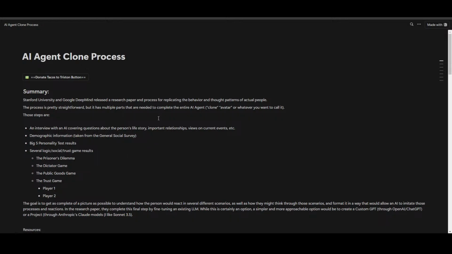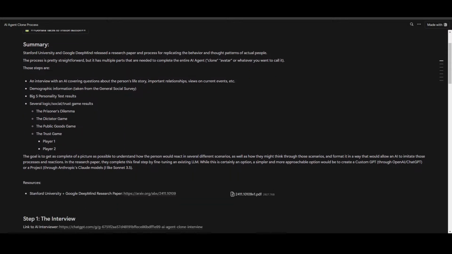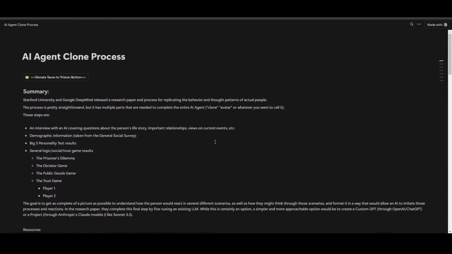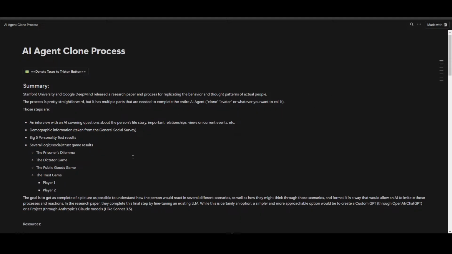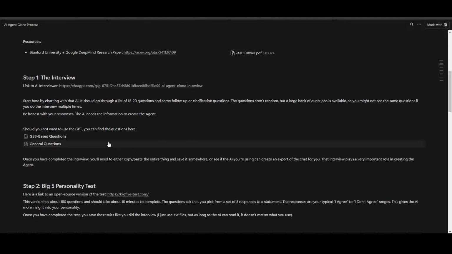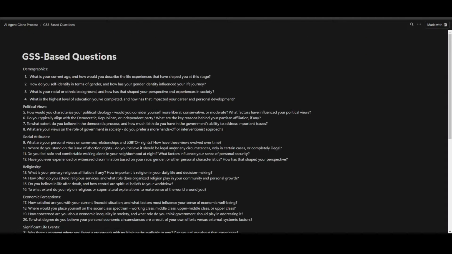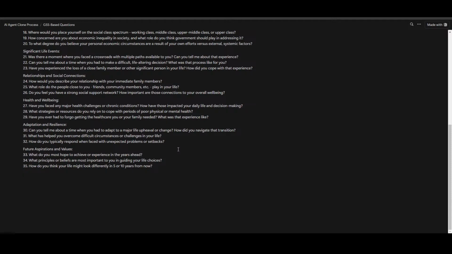So, the first thing that we need to do, or the first step in this process, is actually an interview. It is a 2-hour-long interview with an AI, and you really need to give it a lot of information in order for this part to work as well as it could or should. And it goes into a lot of stuff, right? So again, I have the actual questions right over here if you wanted to go through all these.